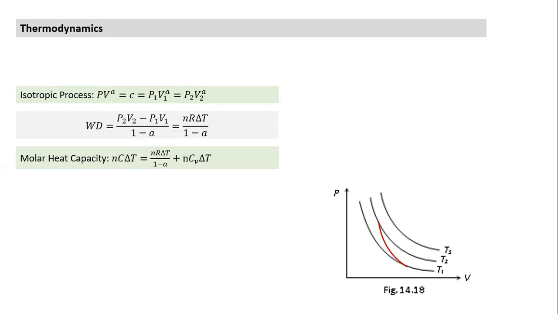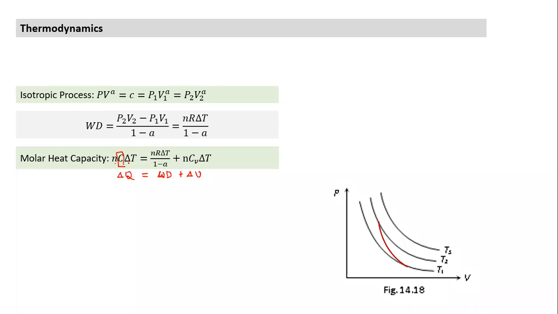So what is the advantage of this? Now I can substitute this work done in my original relationship, which is delta Q is equal to work done plus delta U. I have just put those values in this expression. From this expression, can I get the value of C for an isotropic process?